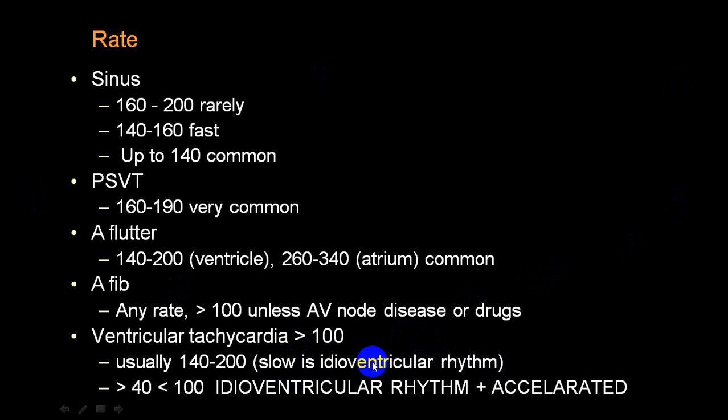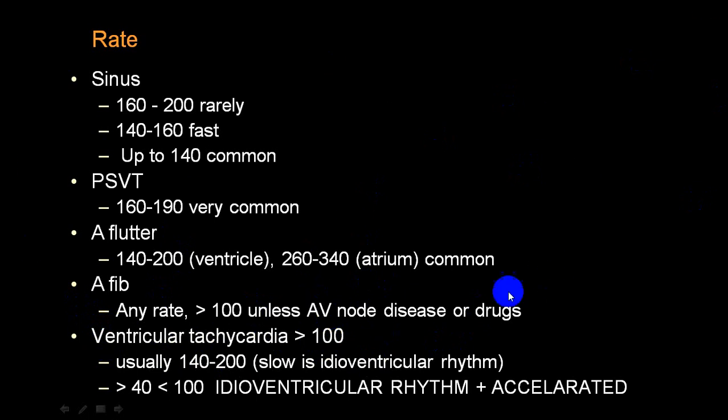And when it is more than 40 and less than 100, we call it a rapid idioventricular rhythm. And when it is more than 100, we call that a fast ventricular rate, and then we call that ventricular tachycardia when it is above 100.